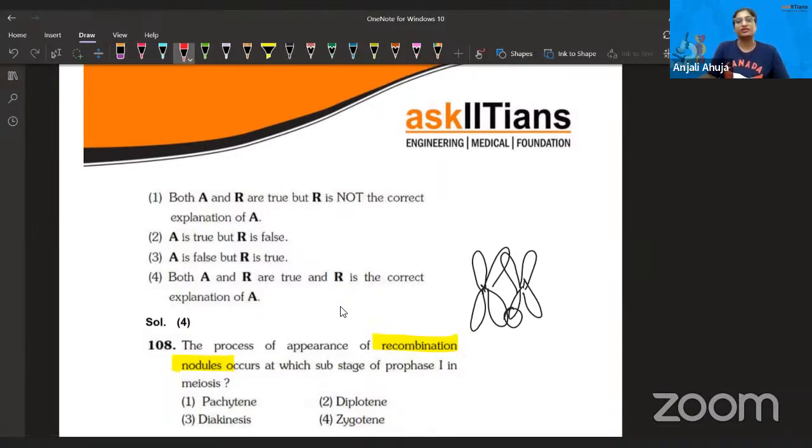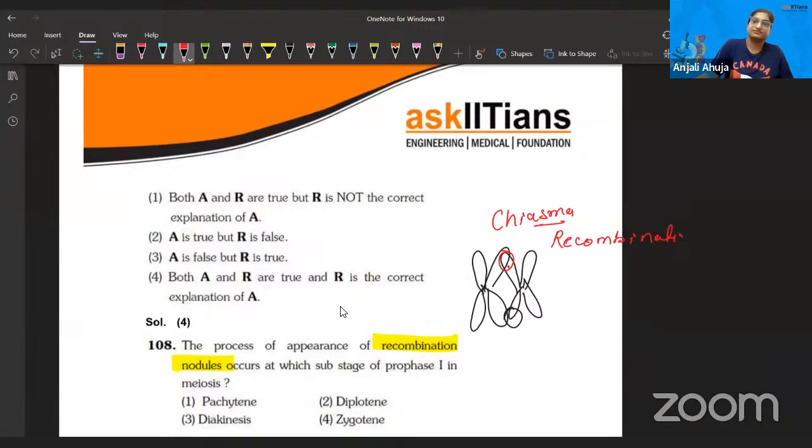At this point a chiasma is present, right? A chiasma is the point where they are attached, and a set of enzymes are present at this point, which include ligase enzyme, polymerase enzyme, restriction enzyme. But the point is that this is known as recombination nodule.